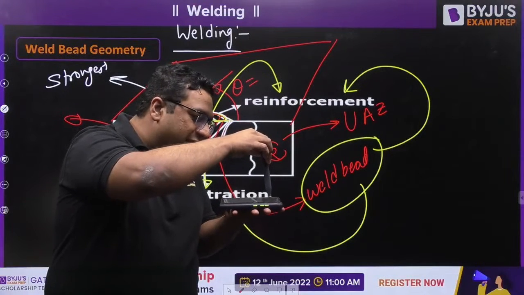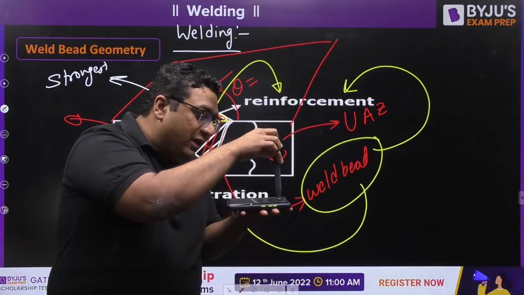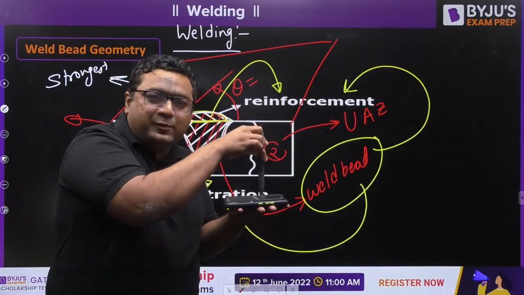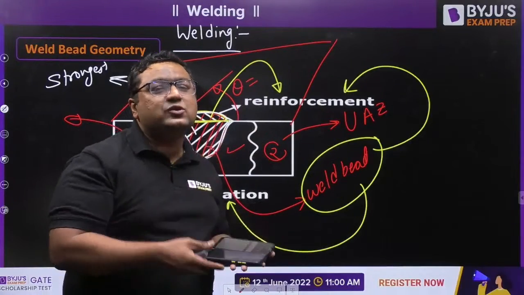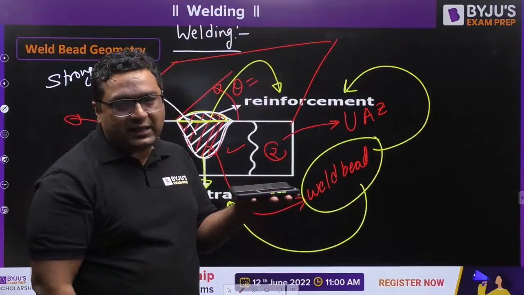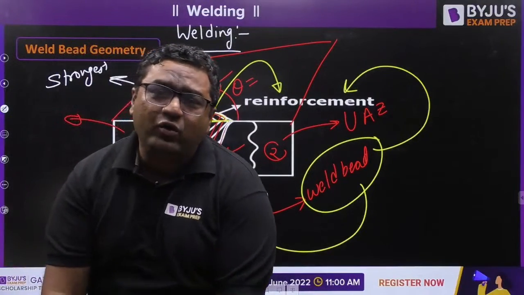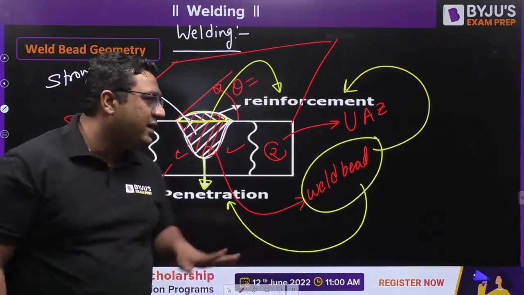And when you heat, sometimes for proper welding purpose, we may be holding or we may be going with some slow or high speed. Because of that, heating is going to happen, and once the welding is done, because of atmospheric air, the cooling will also happen. But my dear, here when we are going for welding, our main target is welding.